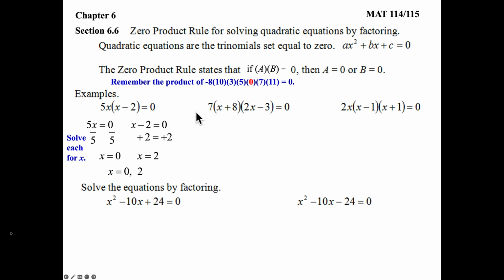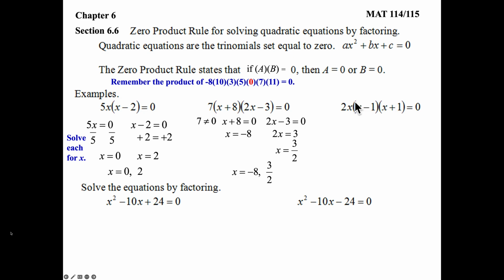Now here we have three things being multiplied together. The 7, the binomial x plus 8, the binomial 2x minus 3. So that's like saying a, b, and c being multiplied together. Set them all equal to 0. 7 equals 0, x plus 8 equals 0, 2x minus 3 equals 0, wait a minute, rewind. How can 7 be equal to 0? Okay, it can't. Not a possibility. Throw it out. All right, x plus 8 can be equal to 0. We just subtract over the 8. X equals negative 8. 2x minus 3 equals 0. Add over the 3, divide over the 2. There's my two answers.